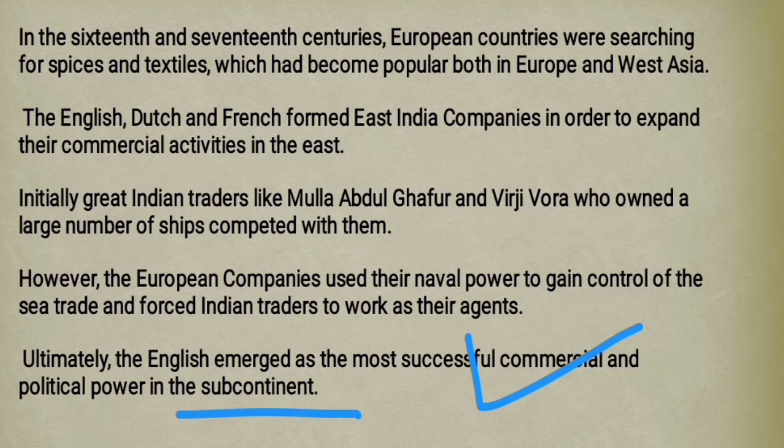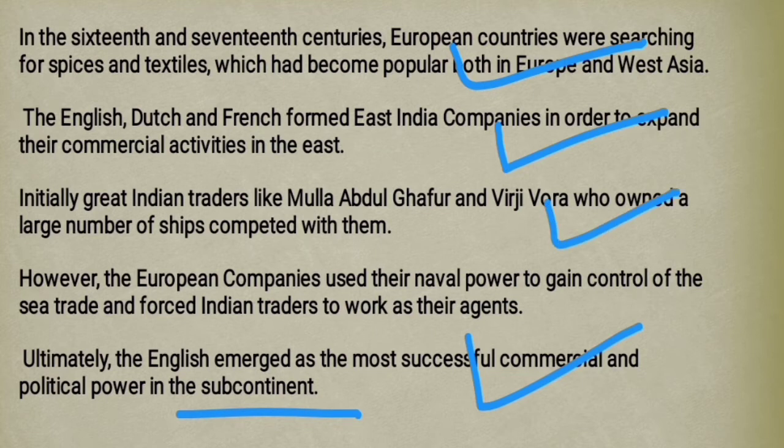So in the 16th and 17th century, they were searching for materials like spices and textiles. Later on, to conduct these activities, they formed their trading companies. Some Indian traders competed with them, but they were not able to compete because these companies had huge resources and revenue and a lot of manpower, and naval power.